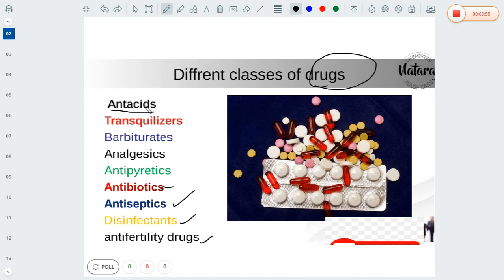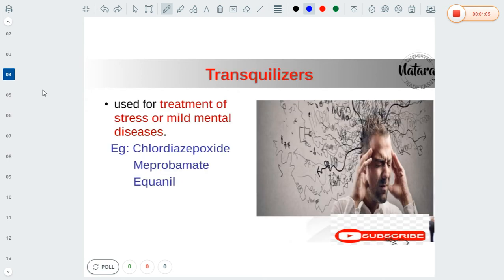In the previous session we completely discussed antacids first. In this session we are going to discuss tranquilizers. Okay, this is the slide named tranquilizer. So what is the definition of tranquilizer first? Tranquilizer is a class of drug which is used for the treatment of stress or mild mental diseases. This is the definition of the tranquilizers.